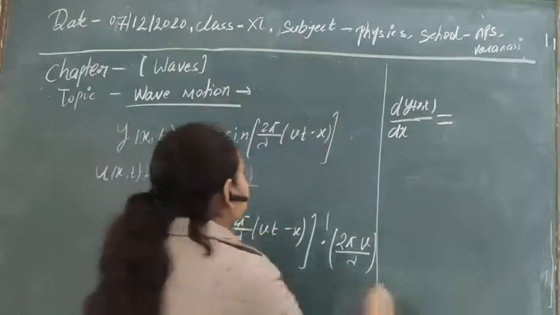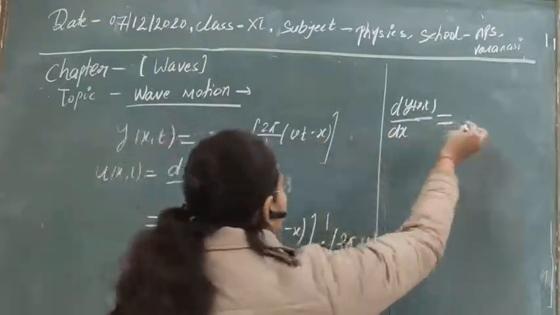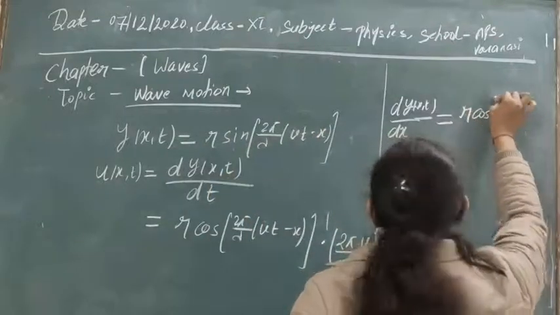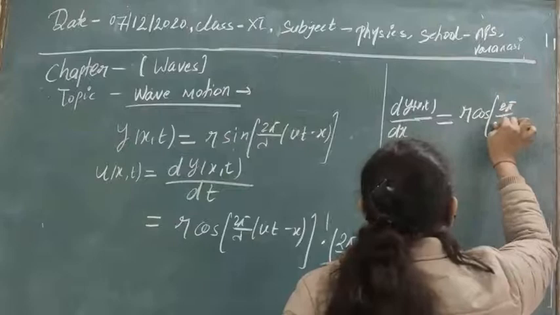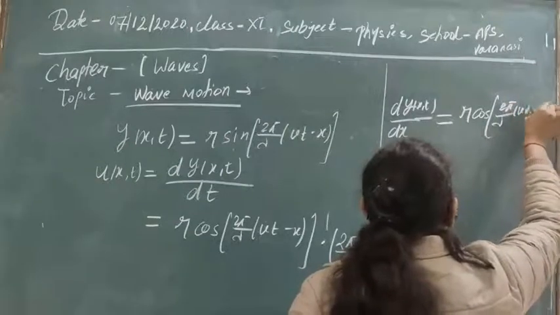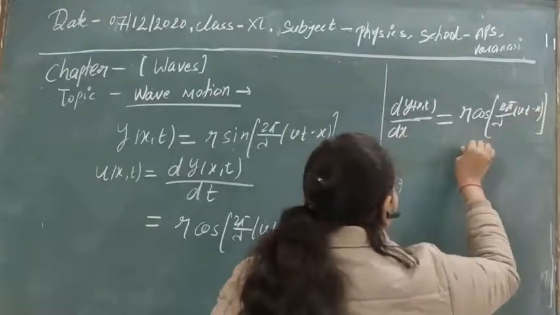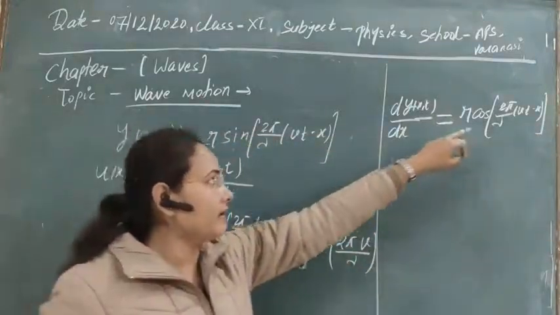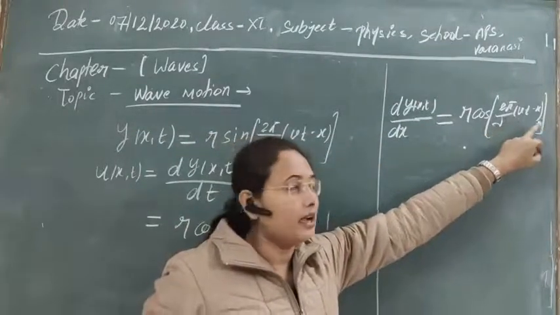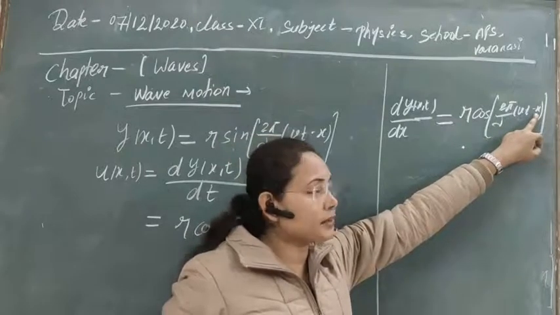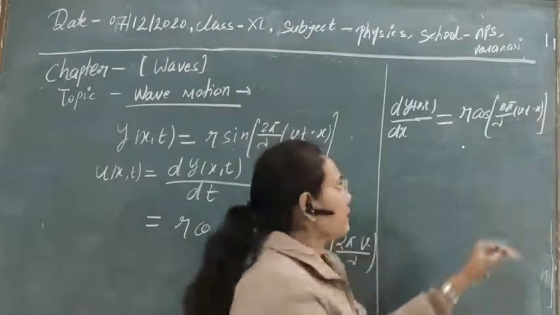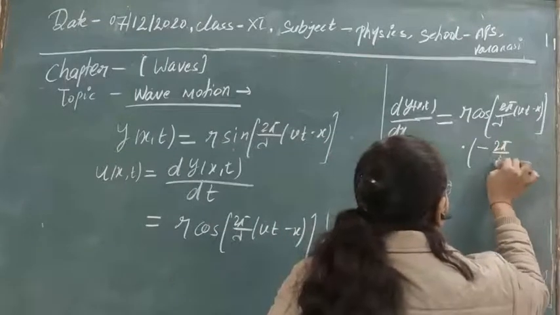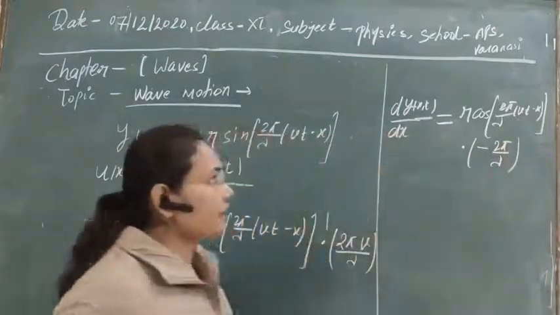So if you differentiate with respect to x, first of all we get r cos 2 pi by lambda (vt minus x) into this whole term. If you differentiate here, time will be taken as constant, and with respect to the space derivative, we will obtain minus 2 pi by lambda. Okay? This can be obtained.